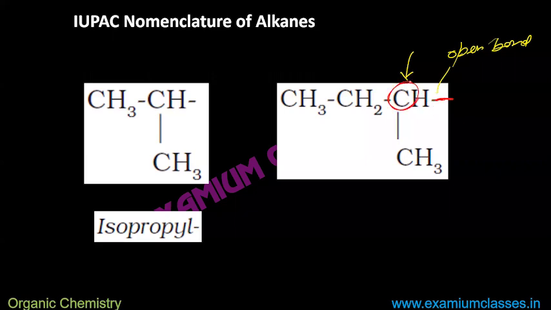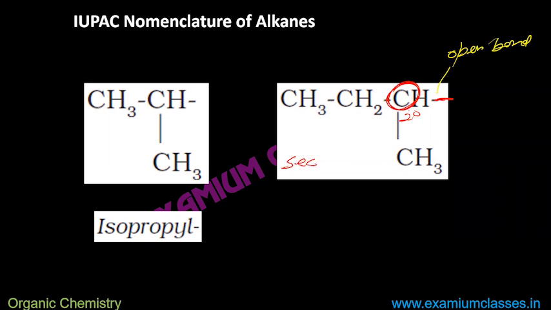So this carbon makes this whole as alkyl group now. We will see whether this carbon is primary, secondary, or tertiary. In this case, this carbon is attached to two other carbons through bonds. Okay, it means it is 2 degree carbon. 2 degree carbon is known as secondary carbon. So based on that, we will call it sec.